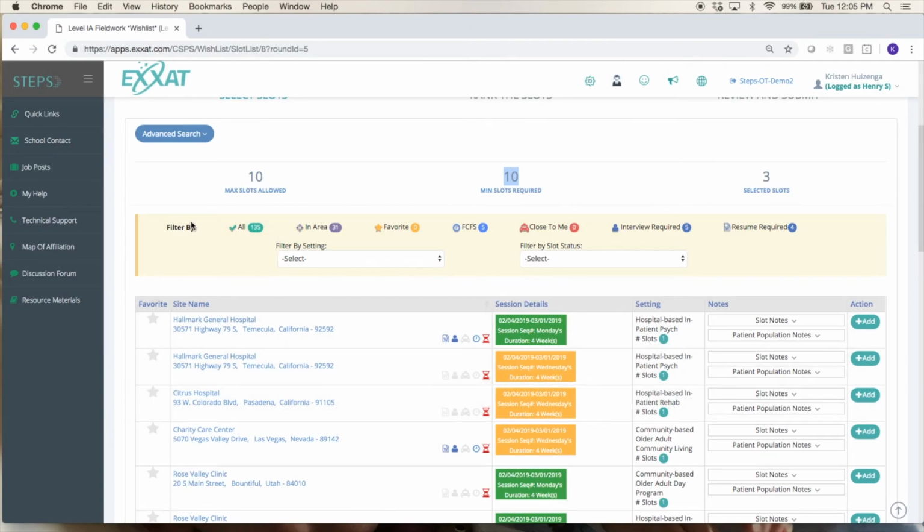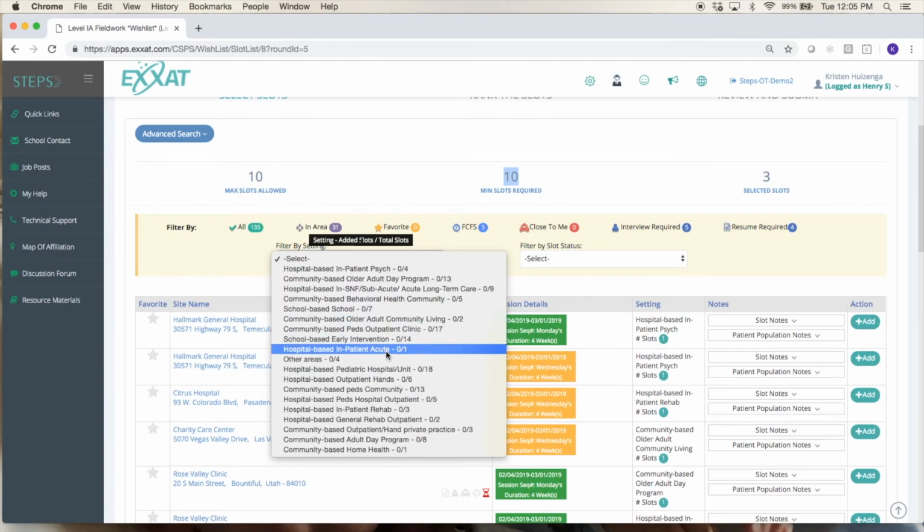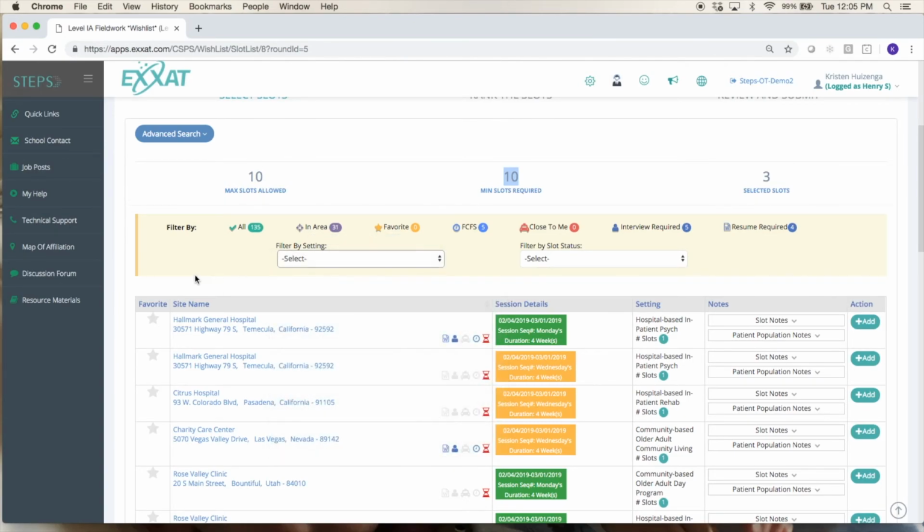If you want to filter, you can filter by sites that are in area, meaning they're in the area of your school. Sites that are close to your addresses, so that's a really helpful one. Sites that require interviews and things like that. If you want to filter only for certain settings, you can do so, and so on.